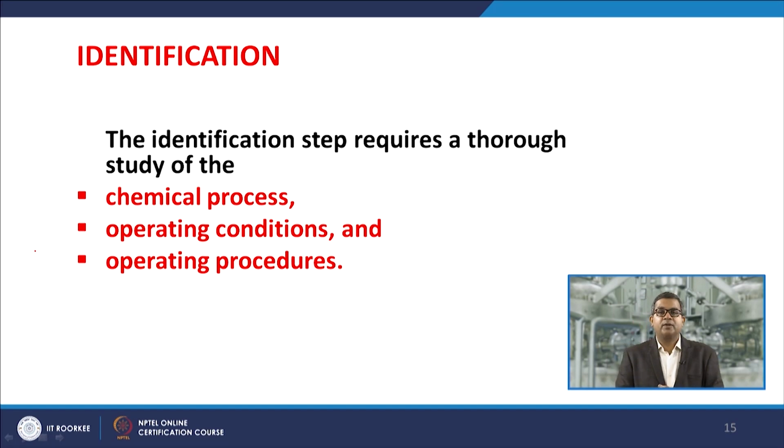Operating conditions cover pressure, temperature, and different types of zones. So, you must know that in case of any imbalance in temperature or pressure, what problem arises, because risk is everywhere, hazard is everywhere. So, you must know what my operating condition is and what kind of precautions we need to take.